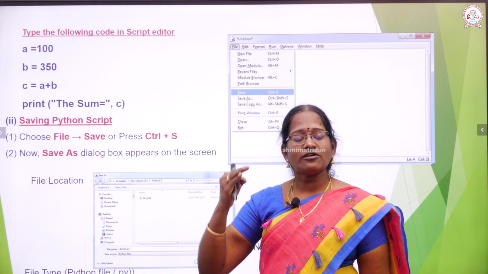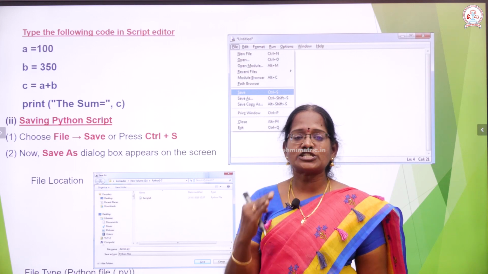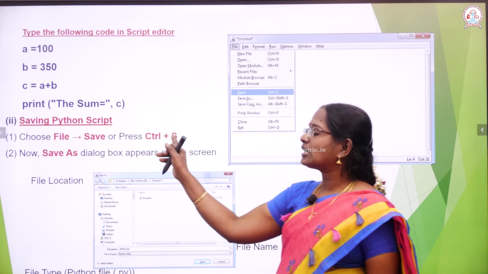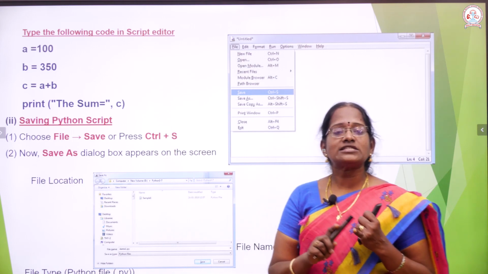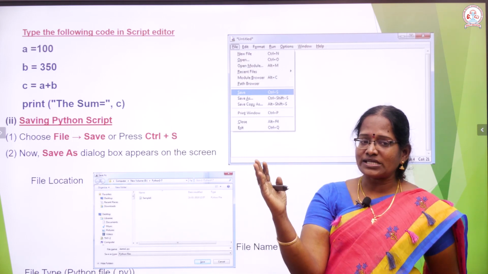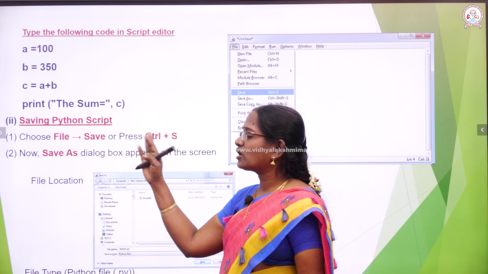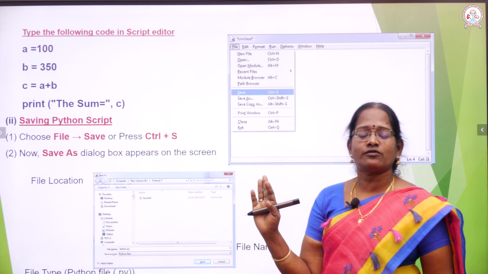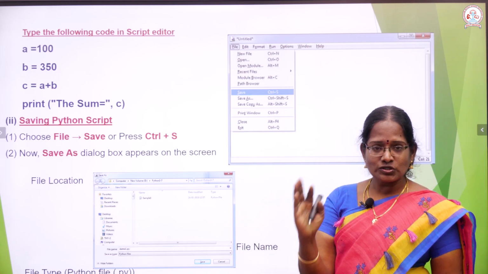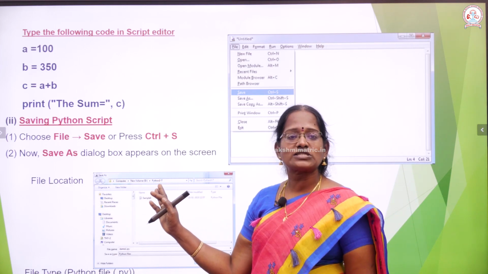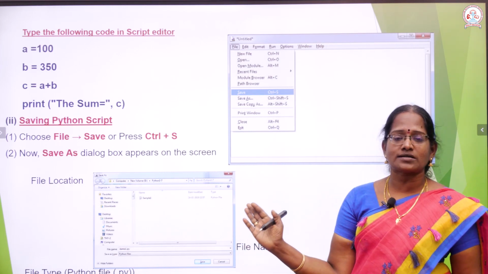If you want to save a file freshly, for the first time, you use File, Save, or you press Control S. Command means File, Save; press means Control S. Any one of these you choose. When you choose File, Save, automatically one window opens. The name of that window is the Save As dialog box.